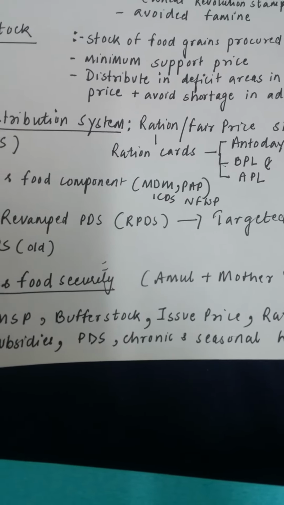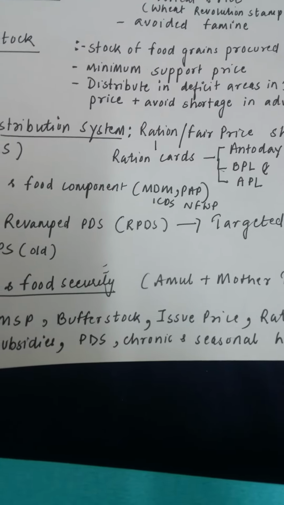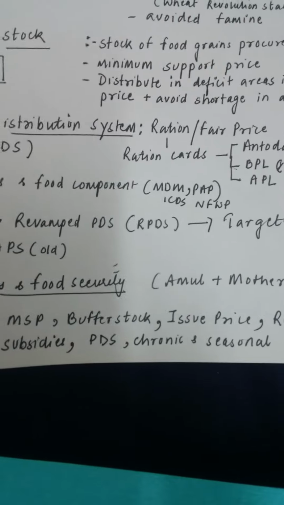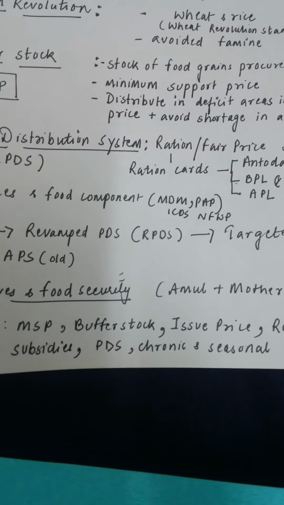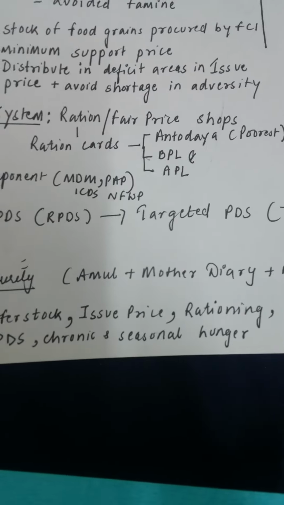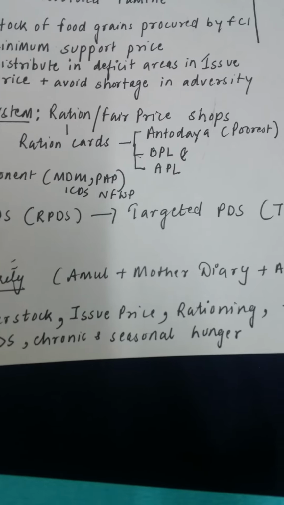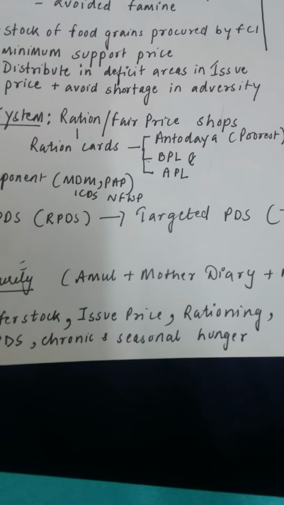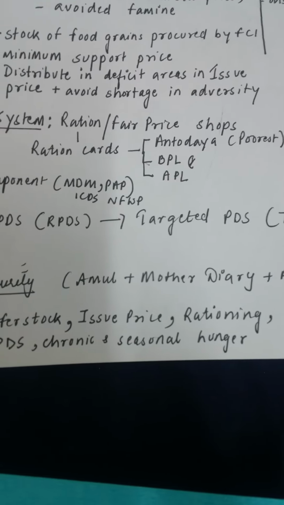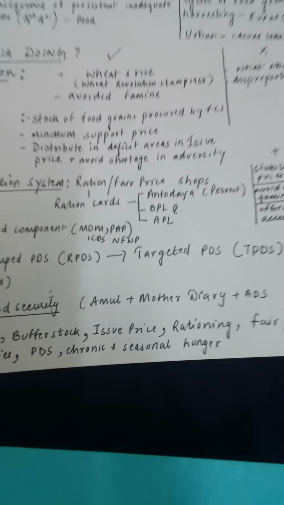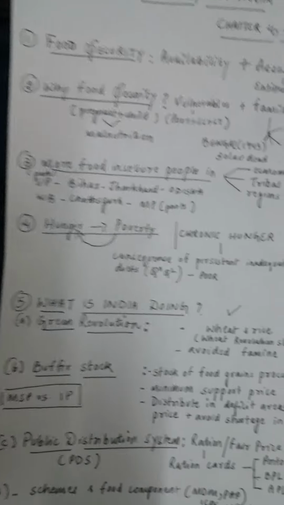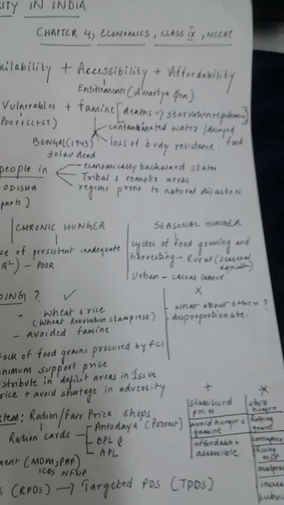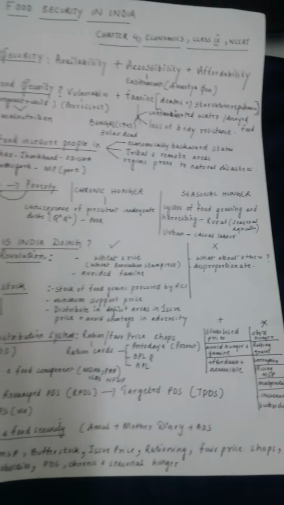You should know the 5 merits of it, 5 demerits of it, but how government through Green Revolution, PDS is helping, and buffer stock is helping to ensure food security. Then you have to discuss chronic and seasonal hunger. Chronic is a persistent one, and seasonal is which comes and goes in particular seasons. So you should revise this completely properly, and all the best for your exam.